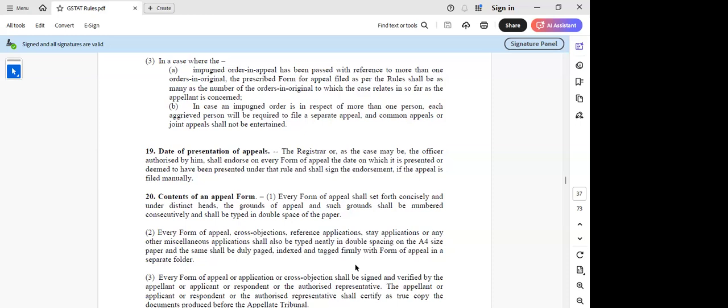Somebody who's going to the tribunal, 2,000 rupees also he will not pay. Like today, in advance ruling also, they are collecting 5,000 plus 5,000. So with that reference, I was thinking that here also they might collect, because they have both state and center here. So if it is that, then 25 plus 25. I think 5 plus 5 was better than this 25 plus 25, sir, irrespective of the quantum of tax liability. But who are you speaking for? Somebody with a 100 crore liability or with a 50,000 rupees liability? It can be anything, sir. For someone with 100 crore, what is 25,000?